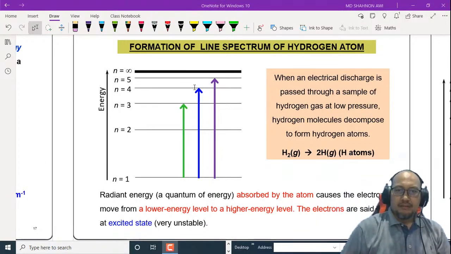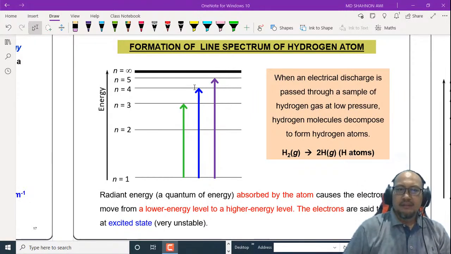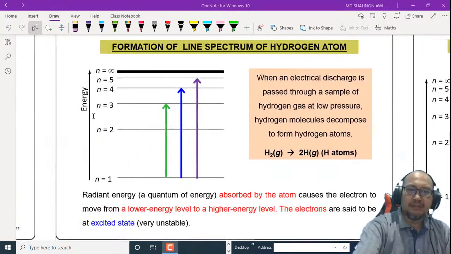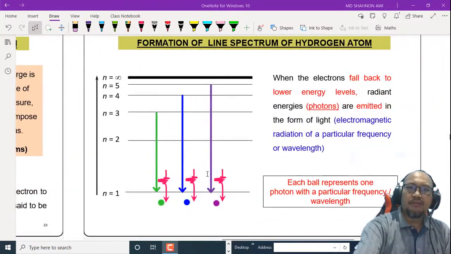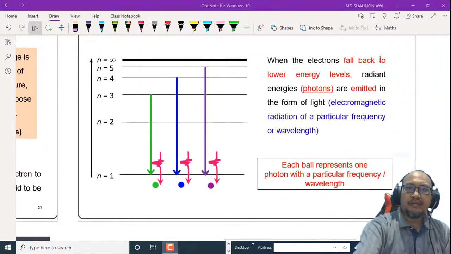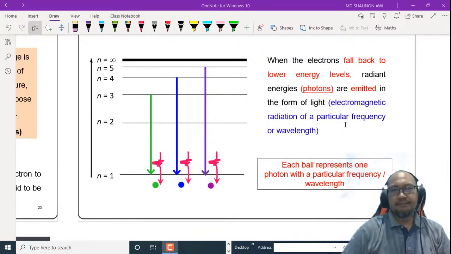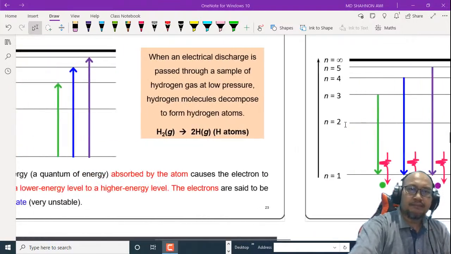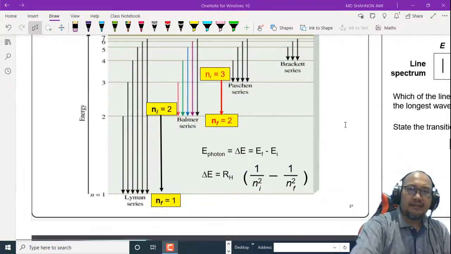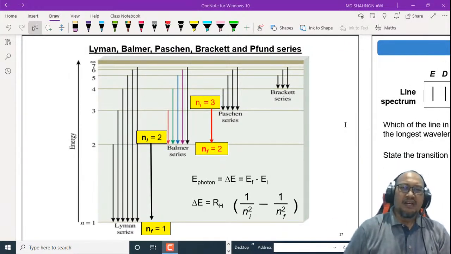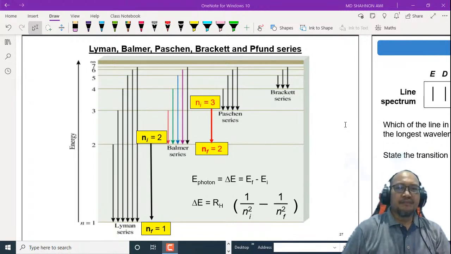When it is excited to a higher energy level, the electron is unstable. At the excited state it will fall back to a lower energy level. When the electron falls back to a lower energy level, the radiant energy is emitted in the form of light with a specific wavelength and frequency. This is what happens, and when it falls back we get a series of spectral lines.